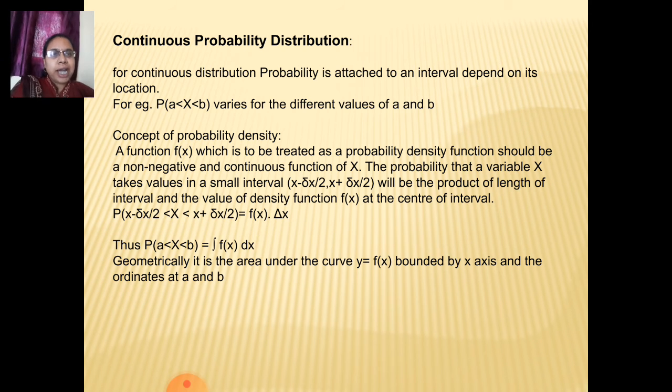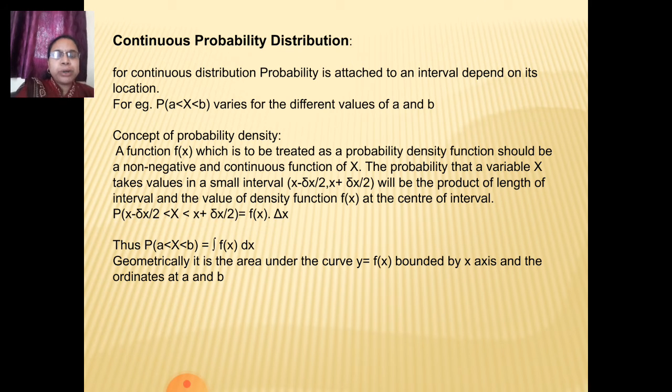The probability that a variable X takes a value in a small interval, that is x minus delta x upon 2 and x plus delta x upon 2, where delta x is a very small quantity, will be the product of the length of the interval and the value of the density function f of x at the center of the interval. So this is the definition of probability density.